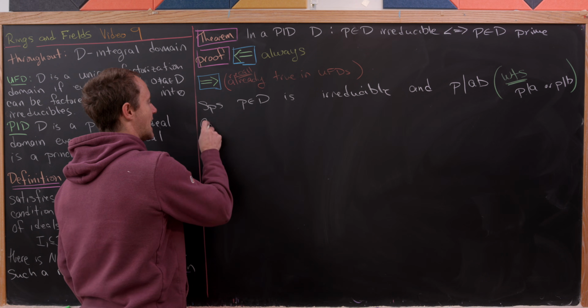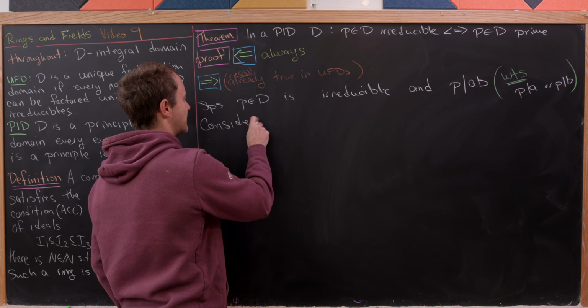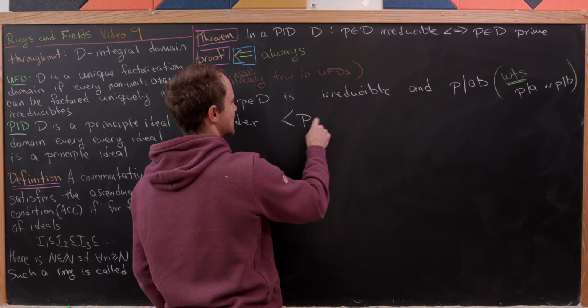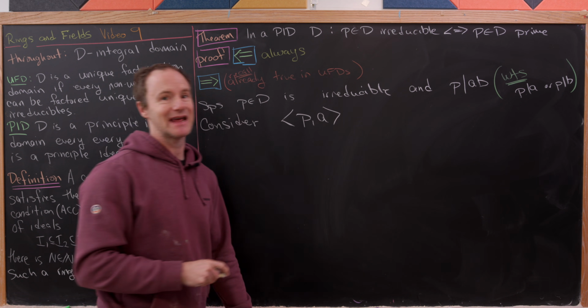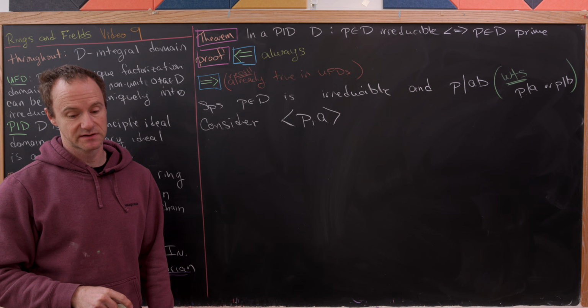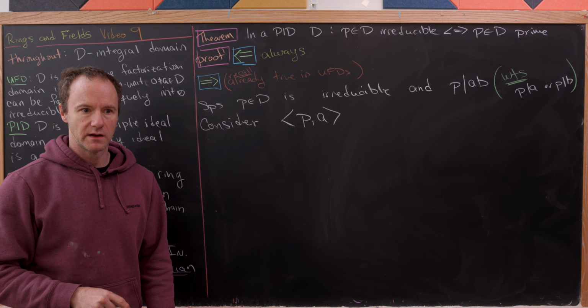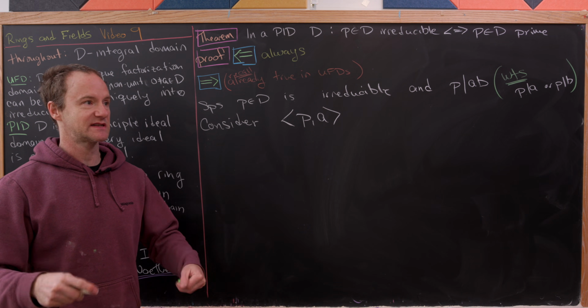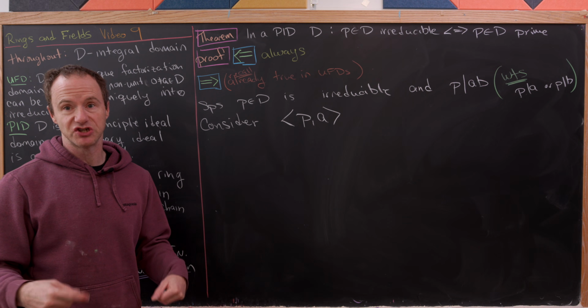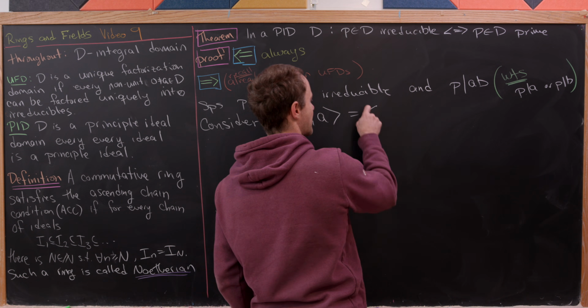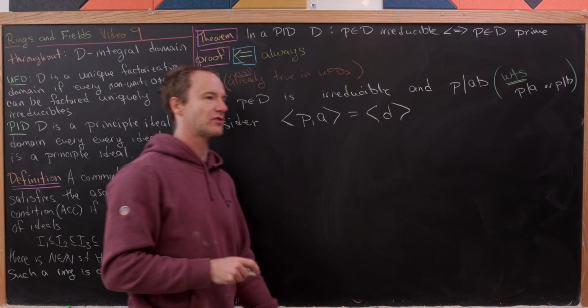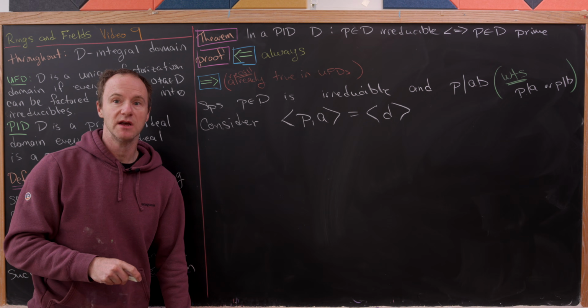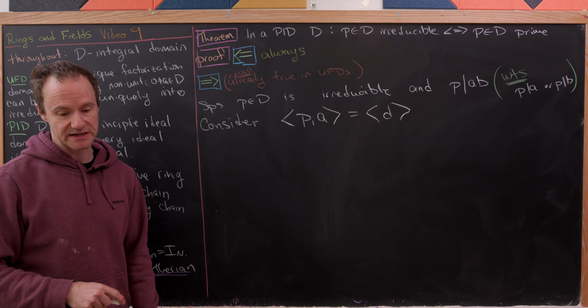Okay, so now let's consider the following ideal. So it's going to be generated by P and A. So it's generated by two elements. But it's not only just generated by two elements. Since we're in a PID, it's generated by a single element. Let's call that single element D. So we're able to bring that single element into existence because we're in a PID.